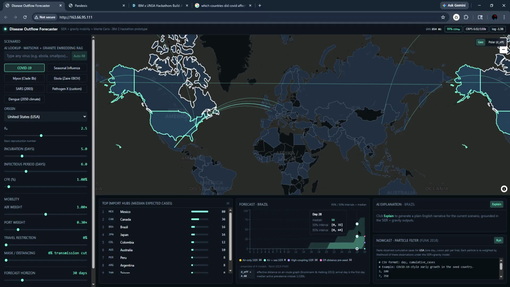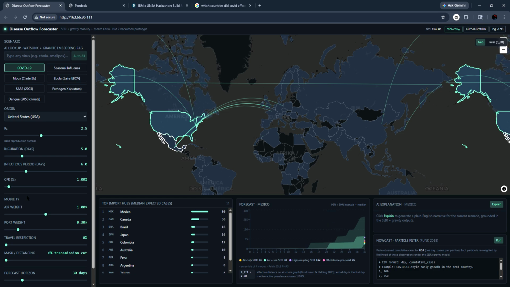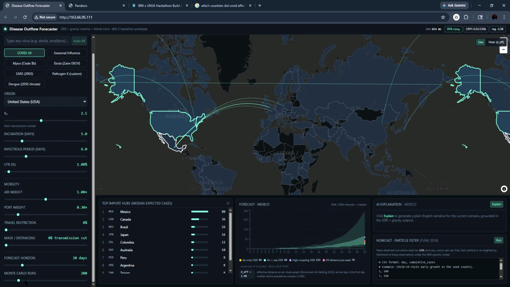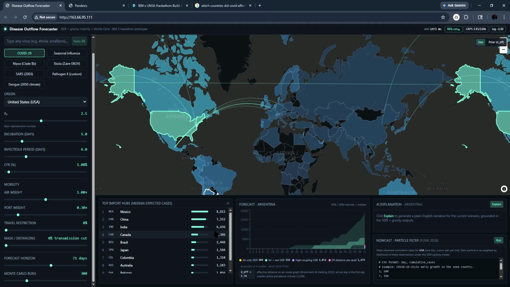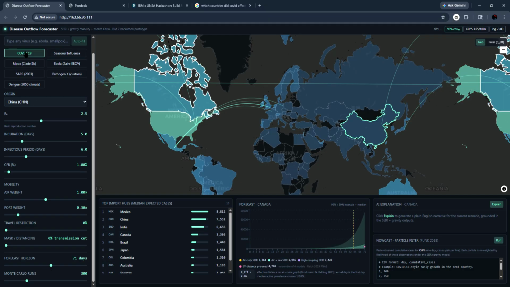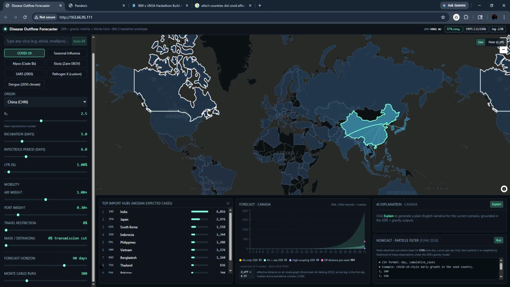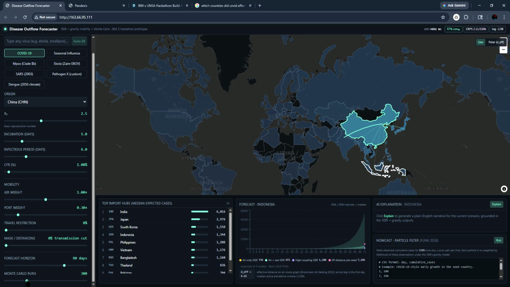We have a forecast here based on the median of running multiple Monte Carlo simulations. So it can be adjusted here, and then we can also adjust the forecast horizon. We can select, for example, COVID-19 for a 90-day forecasting horizon to see which countries are going to be most affected, and then we'll run maybe like 500 simulations.